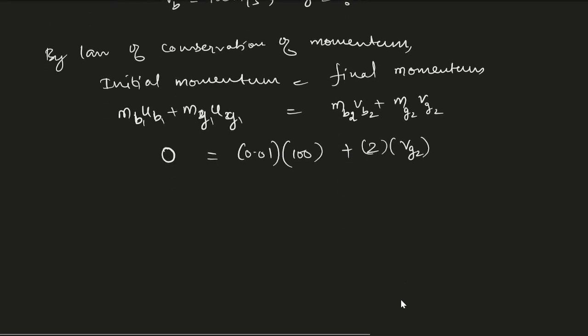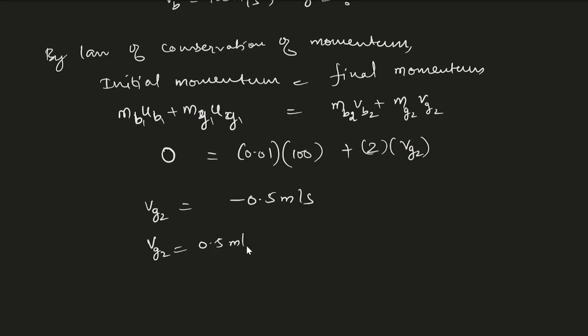If you put it in the calculator, we'll get the recoil velocity of the gun equal to minus 0.5 meter per second. That means the gun is moving in the opposite direction of the bullet, because when the bullet is fired from the gun there will be some small impact that makes the gun go backward. That is called the recoil velocity. So after firing, the gun velocity will be 0.5 meter per second.